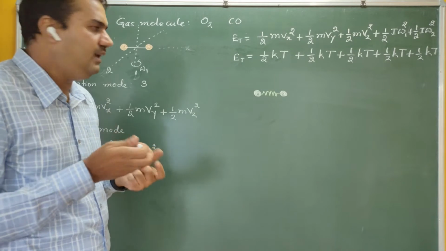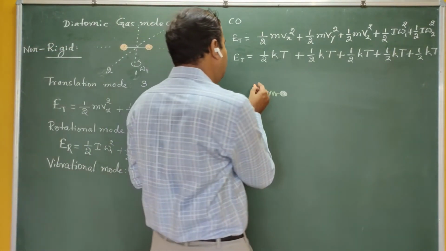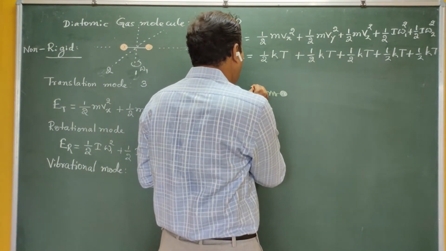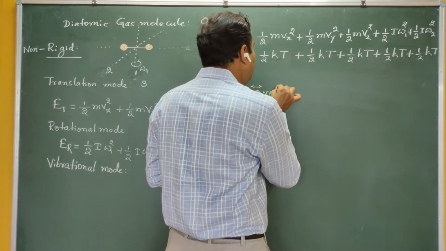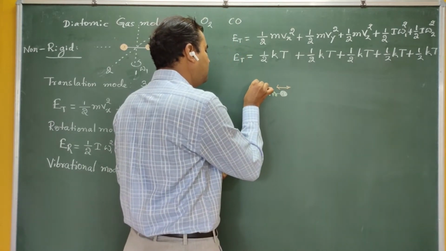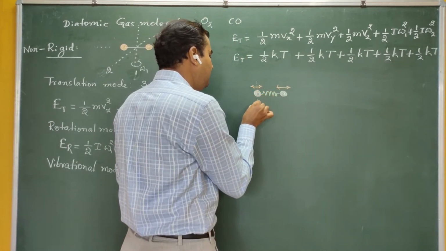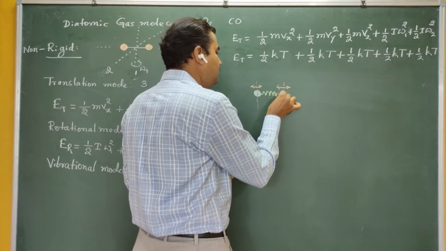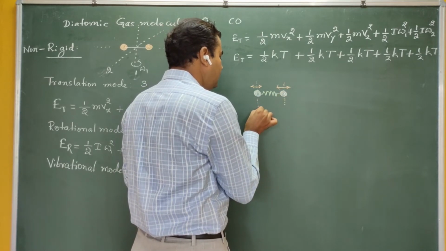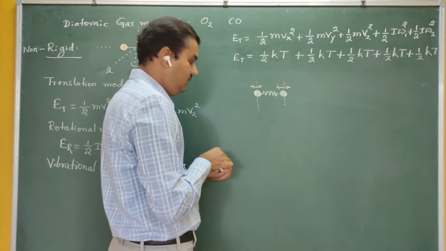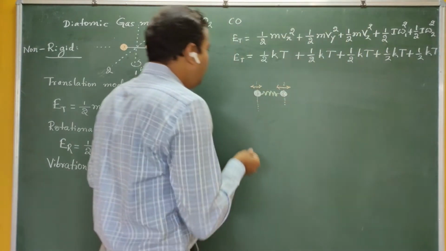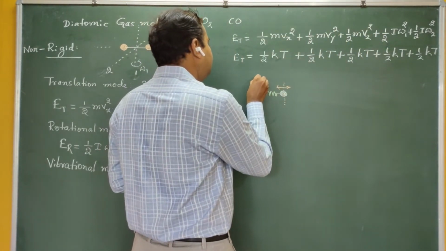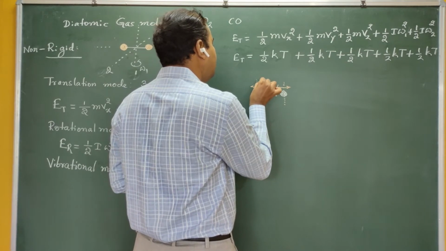When the temperature is high, the molecule starts vibrating about the mean position, the equilibrium position. At low temperature, this is the position of atom 1, and this is the position of atom 2.